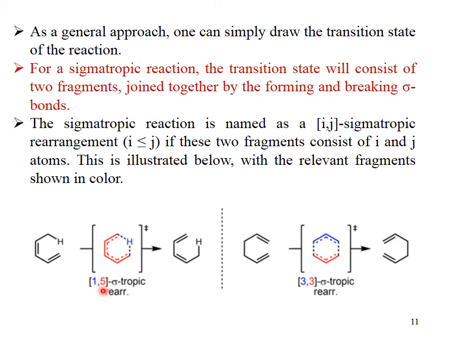Again, this is another example. This is 3-3 sigmatropic rearrangement. This is 1,5, this is 3-3. 3-3 is very simple. You can see that here a bond is broken and electron move towards here, and pi electrons make a sigma bond over here, and these pi electrons move over here, and a cyclic transition state is formed with dotted line representing that bond breaking and bond formation occur at the same time, and result in the formation of a rearranged product. You will see that this is the structural isomer of this.